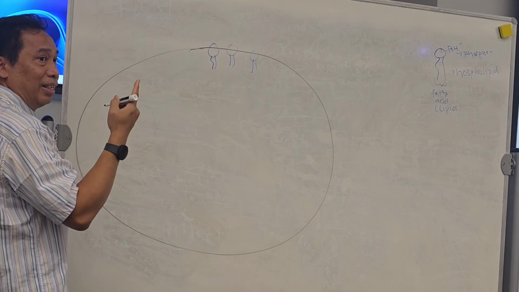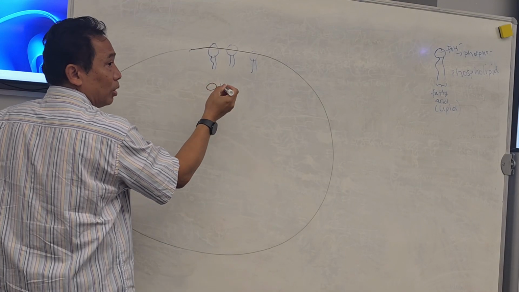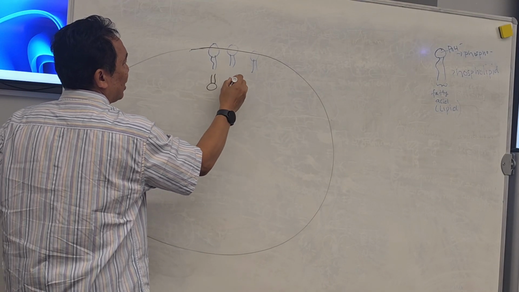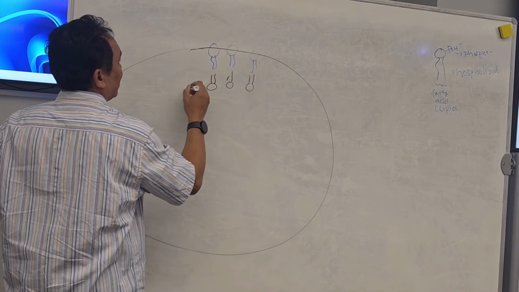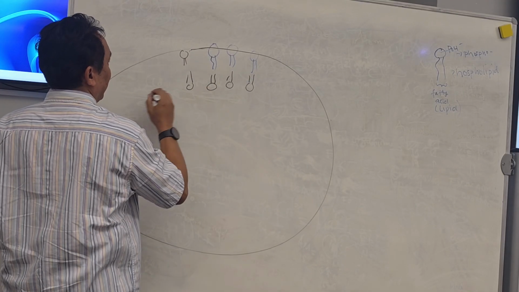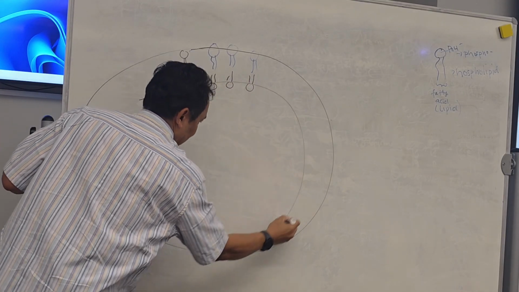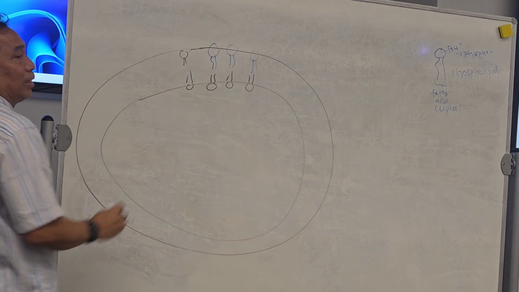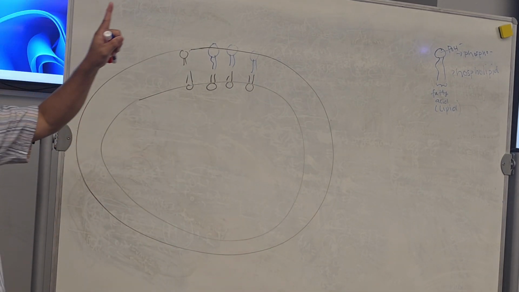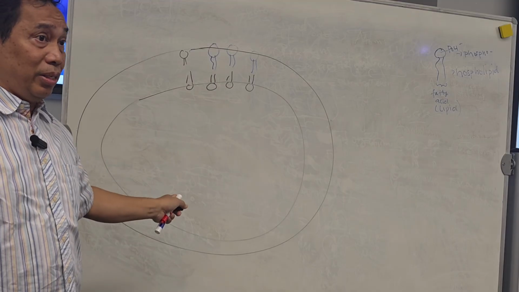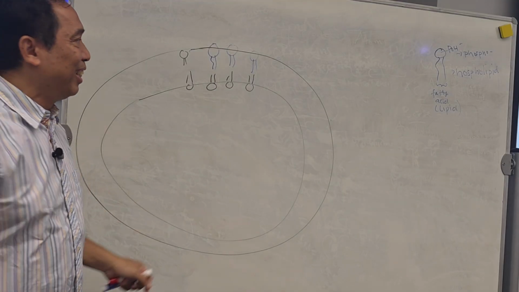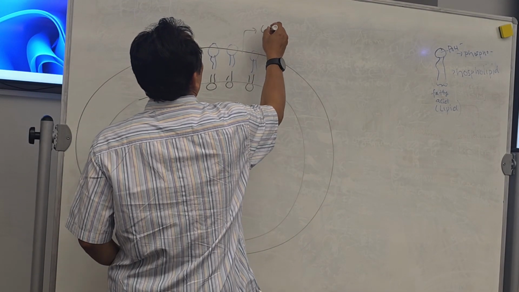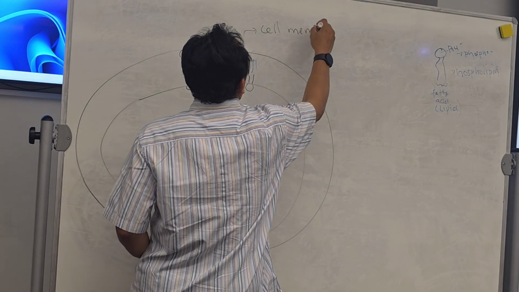That's one layer. And for the other layer, the heads will also be facing inside. This is another layer over here. Therefore it will create two layers of cell membrane. So this is the cell membrane.